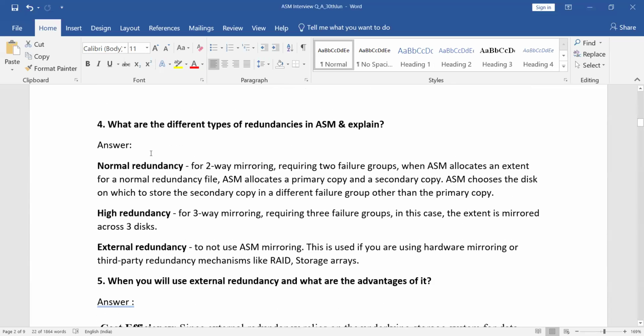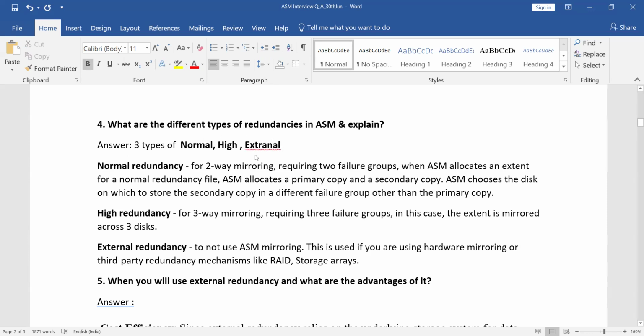Next question. What are the different types of redundancies in ASM? And explain it, if somebody asks you the same question. We have 3 types of redundancies in ASM: normal redundancy, high redundancy, and external redundancy.